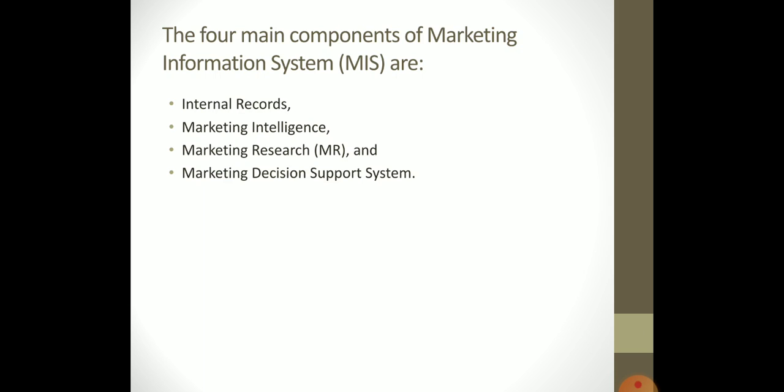The second component of marketing information system is marketing intelligence. It collects information from external sources. It provides information about the current marketing environment and the challenging conditions in the market.